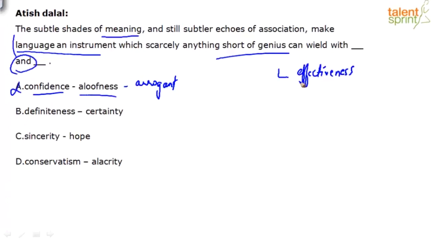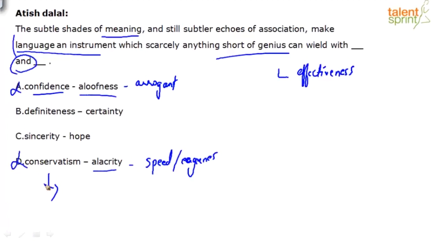What about D? Conservatism and alacrity. What is alacrity? Means speed, eagerness. But conservatism means obviously something that is opposing anything that is new or change. It's not a positive word, it's a negative word. You can eliminate option D.